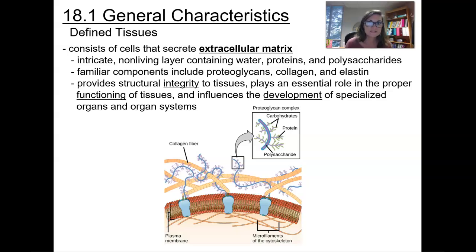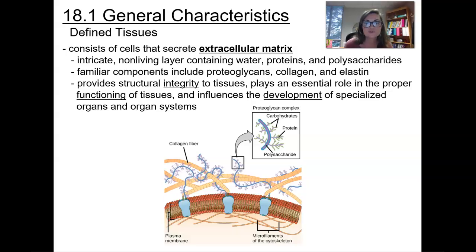Defined tissues will consist of cells that secrete extracellular matrix. These are going to be intricate, non-living layers that contain water, proteins, and polysaccharides. So if you look at this picture below, it's going to show you a cell membrane. On the inner portion you're going to have microfilaments of the cytoskeleton, but on the outer portion, that's where you're going to find your extracellular matrix.